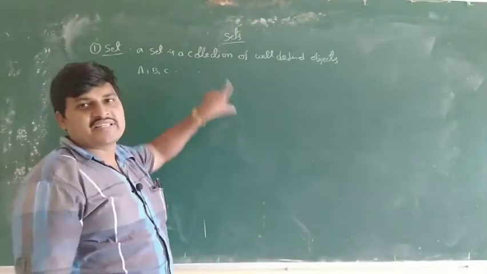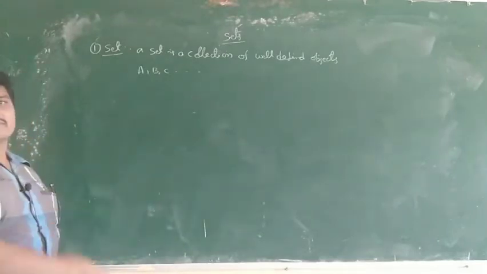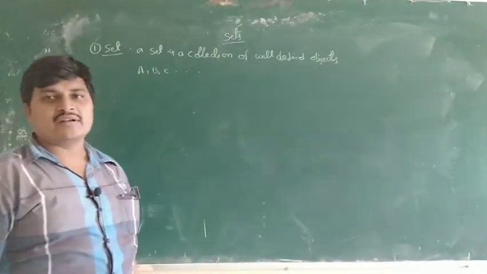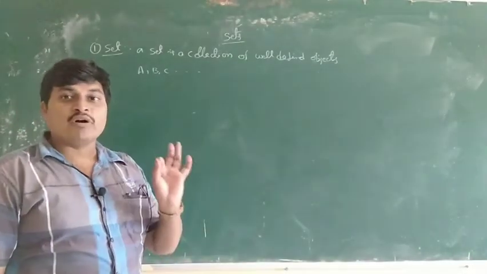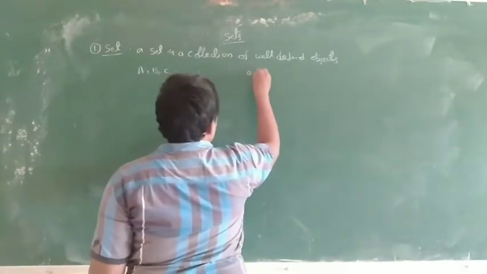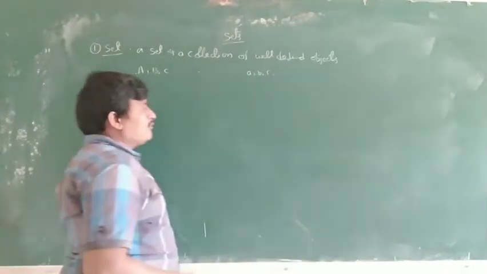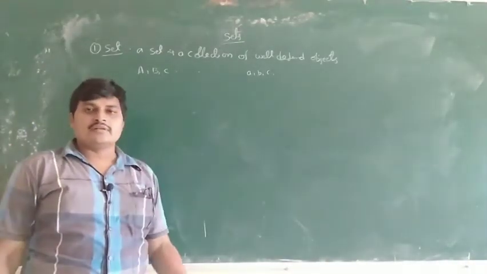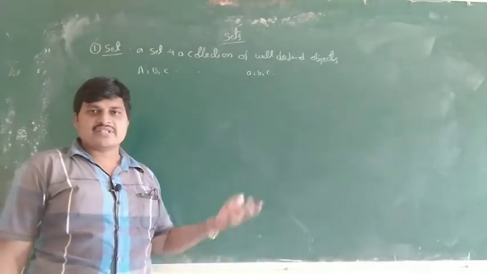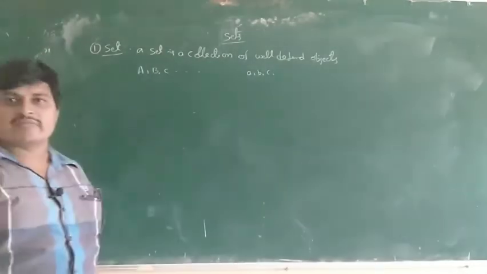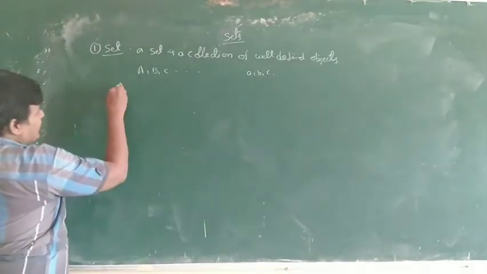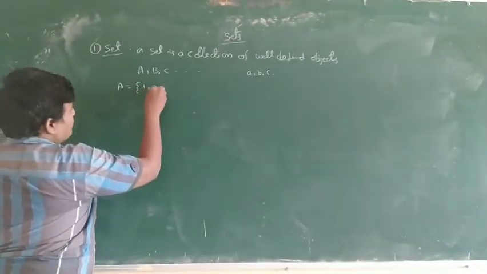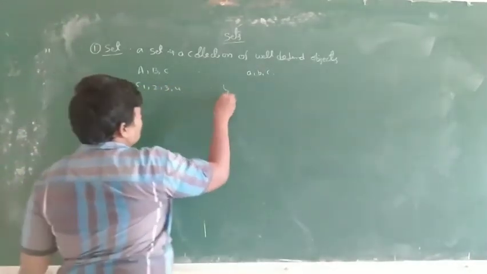A set is denoted by capital letters, and the elements of the set are denoted by small letters, like small a, b, c. For example, the set of all natural numbers: natural numbers are well-defined objects. Take A equal to the set of all natural numbers 1, 2, 3, 4, 5 and so on.